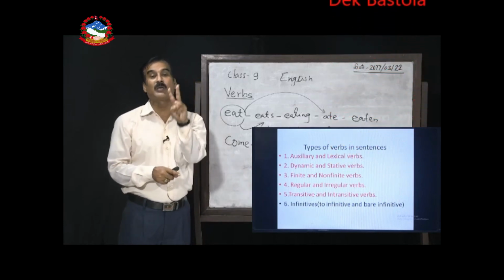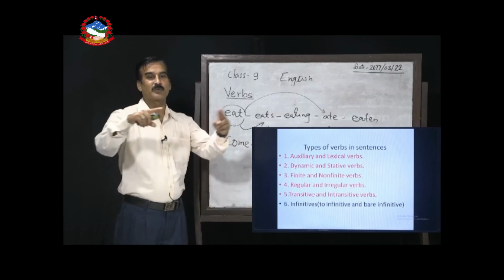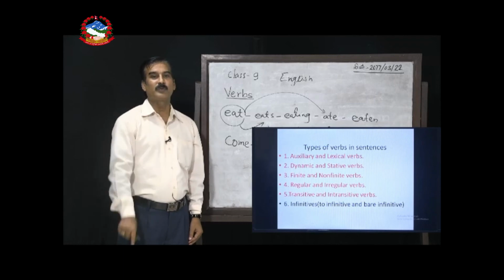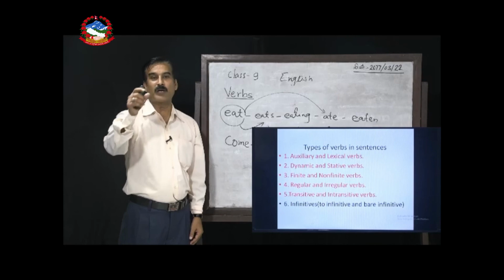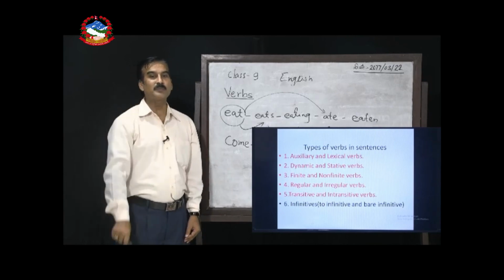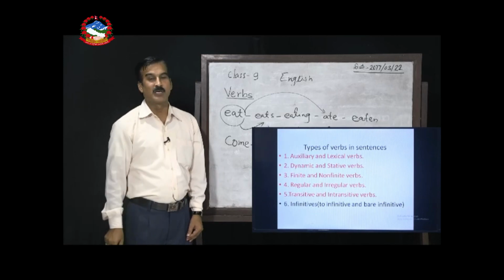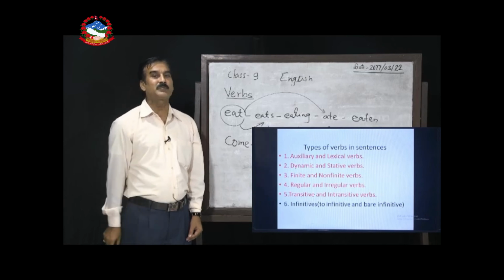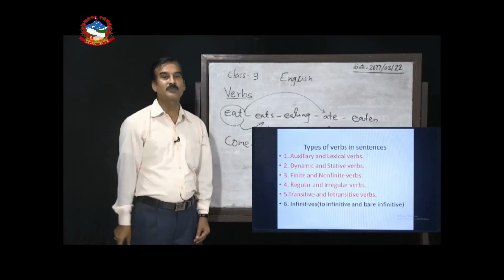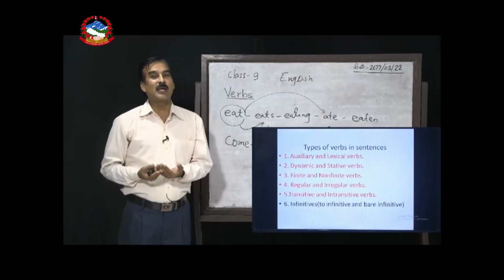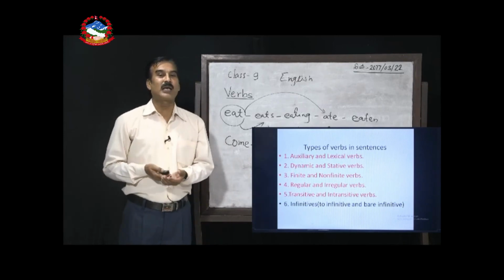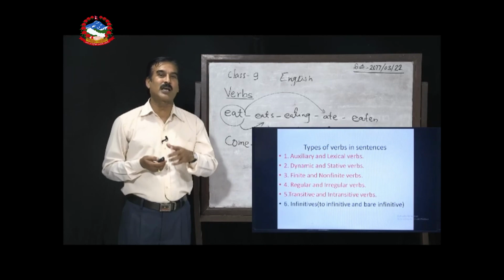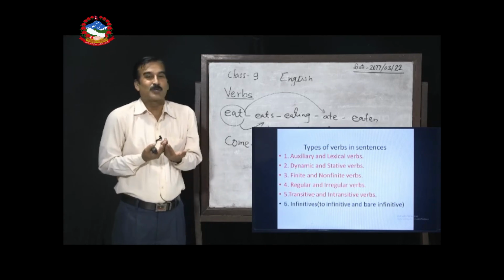So, there are the 5 pairs: auxiliary and lexical verbs, dynamic and static verbs, finite and non-finite verbs, regular and irregular verbs, transitive and intransitive verbs. And still we have another type known as infinitives, but infinitives come under non-finite verbs. Therefore, if we have the time later on, we will discuss a lot about them. Last time also I had promised you to explain them, but this is only half an hour time. That's why this was all I could do today.